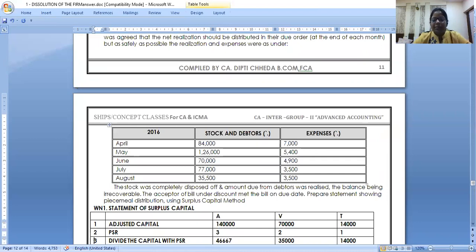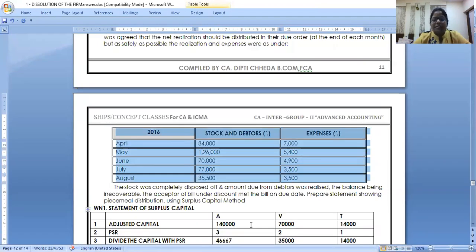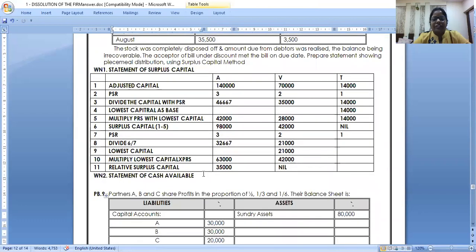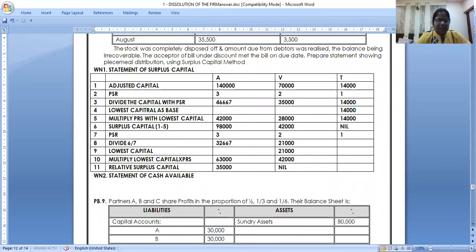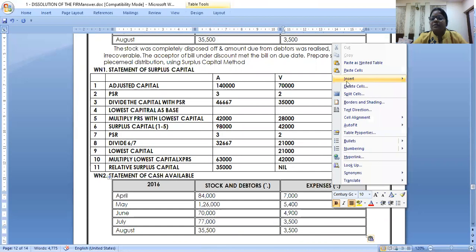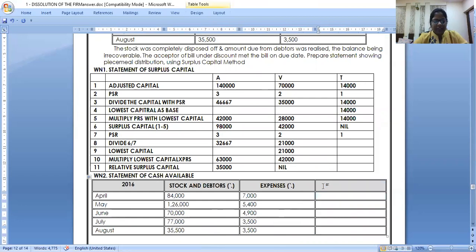Don't wait for me. Make the table, please. After this, I'm making how much cash is available. Make this with one extra column. So you need to copy all this. Yeah. How much is the cash available?